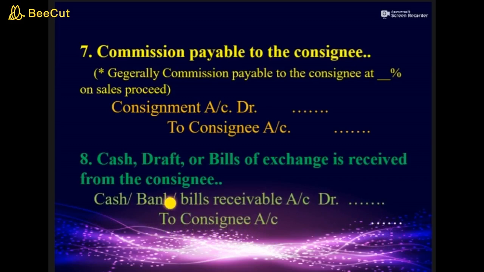If you are receiving the amount in cash, cash will be debited, if through bank draft, bank account will be debited, and if through bill of exchange, bills receivable account will be debited, and consignee, as he is the giver of the amount, consignee account will be credited.